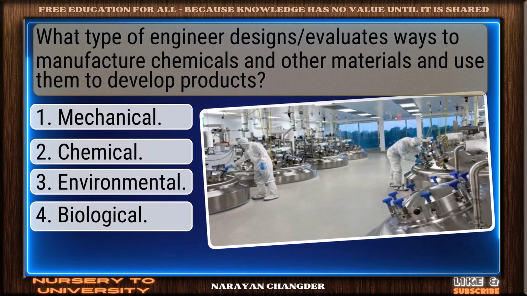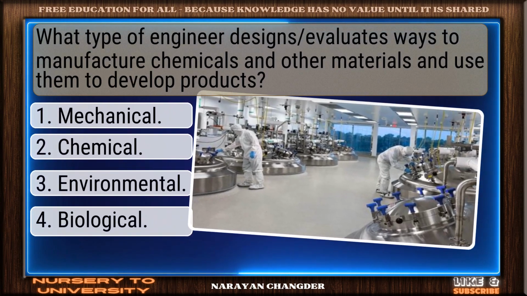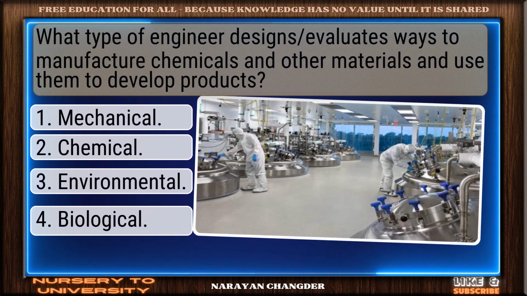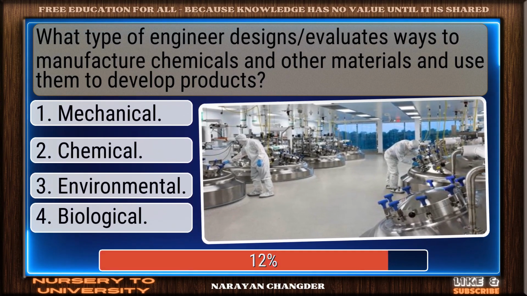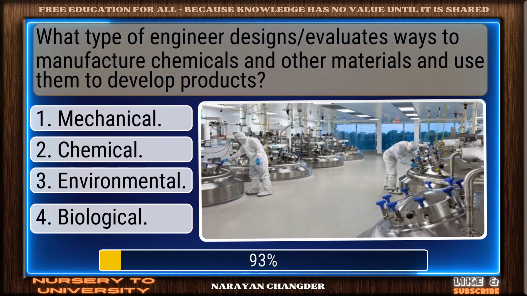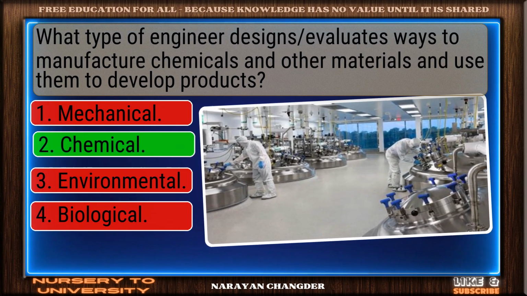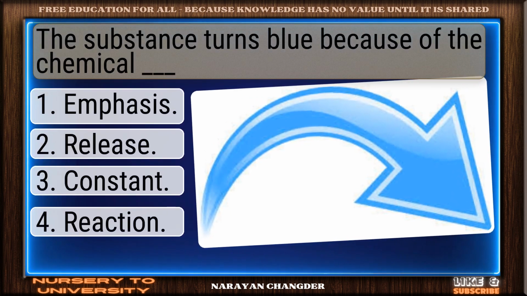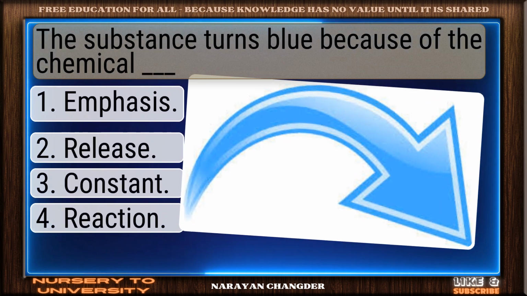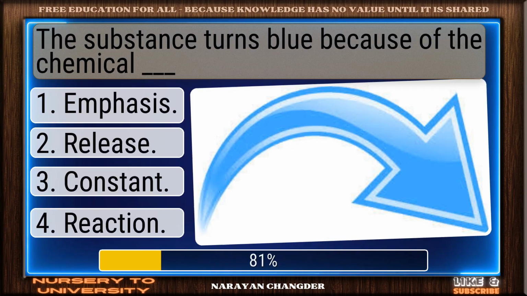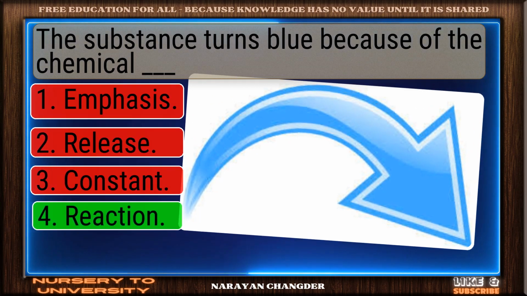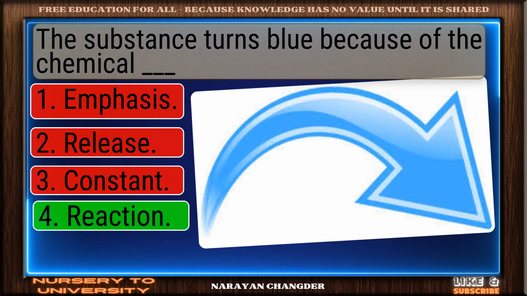What type of engineer designs evaluates ways to manufacture chemicals and other materials and use them to develop products? Right again. Chemical is a valid answer. The substance turns blue because of the chemical dash. Nice selection. Reaction is the correct and valid answer.